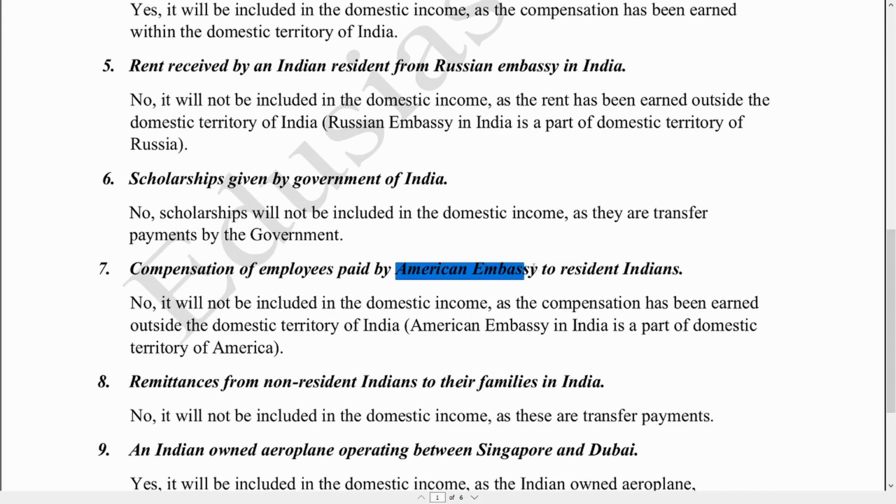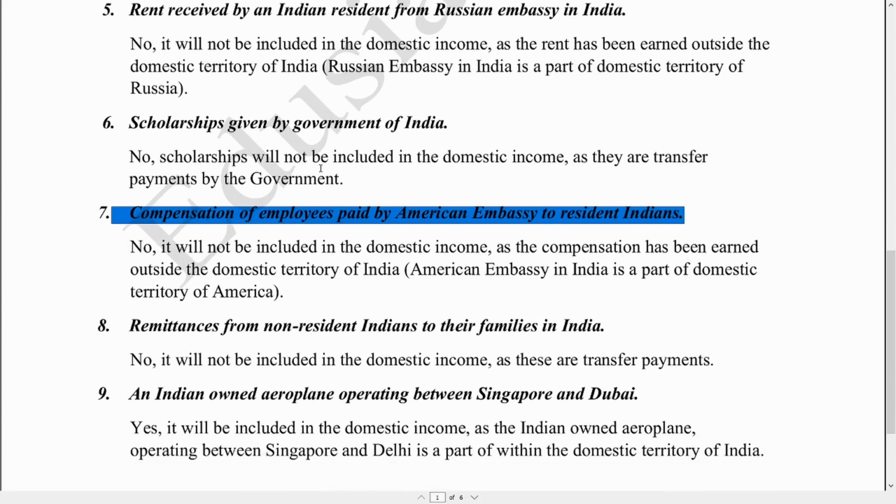Now the focus area under study is the American Embassy, which is located in our country, that is India, and compensation of employees, that is wages and salaries, are paid by the American Embassy to resident Indians. So just think whether this compensation of employees would be included in the domestic income of India or not. It is very clear that such compensation of employees paid by the American Embassy to resident Indians will not be included in the domestic income of India.